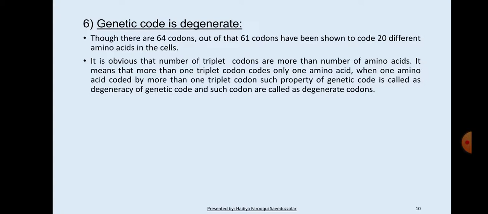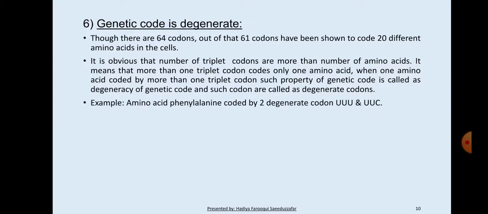Next, genetic code is degenerate. Though there are 64 codons, out of that 61 codons have been shown to code 20 different amino acids in the cell. It is obvious that the number of triplet codons is more than the number of amino acids. It means that more than one triplet codon codes for one amino acid. When one amino acid is coded by more than one triplet codon, this property of genetic code is called degeneracy of genetic code, and such codons are called degenerate codons.